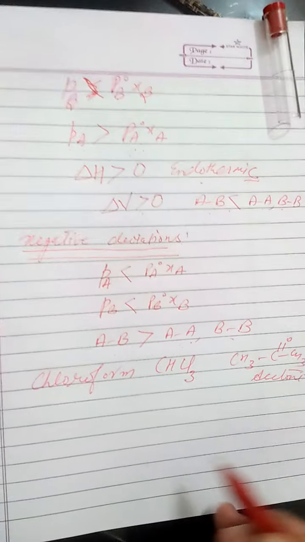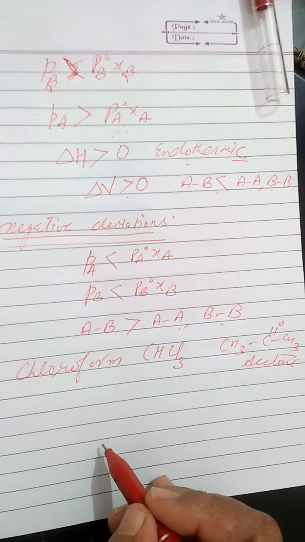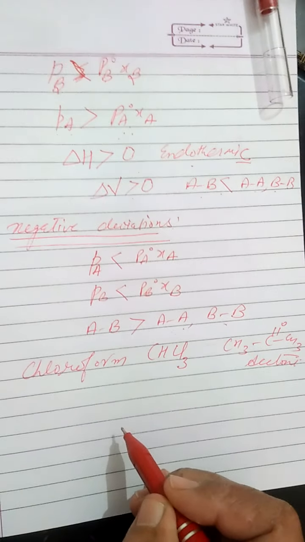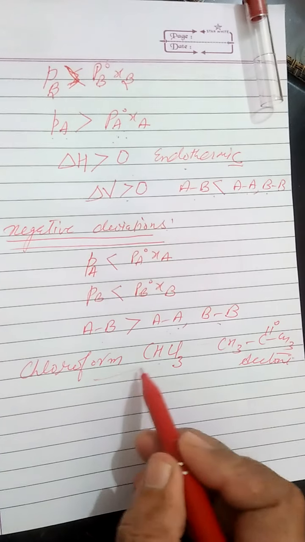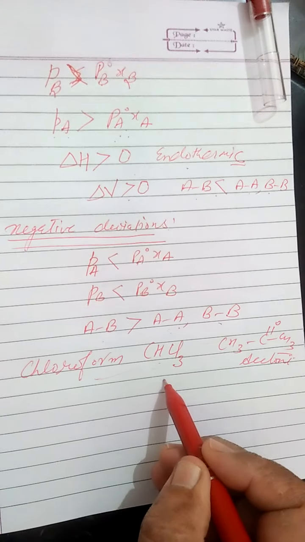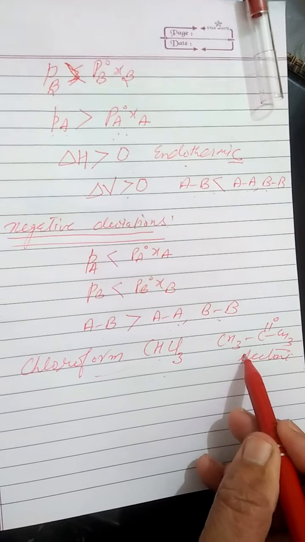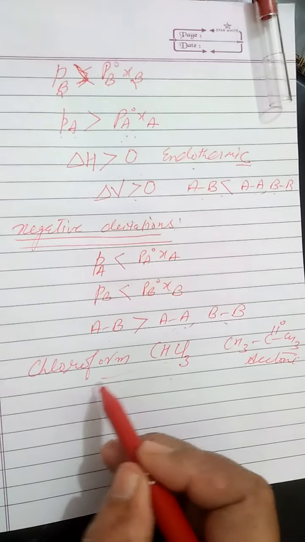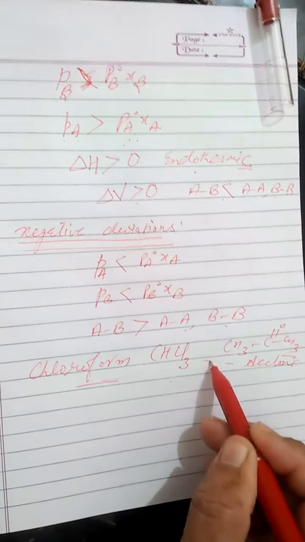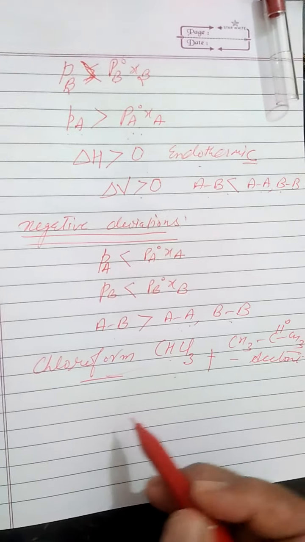So what will happen when acetone is added to chloroform, and when chloroform is added to acetone? Actually, there is no hydrogen bonding, only simple van der Waals forces are present in chloroform, and similarly in acetone. Now, when we mix the chloroform with acetone to make a solution, what will happen?